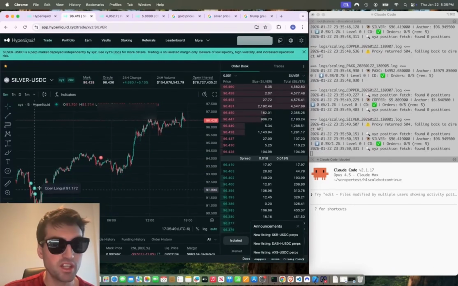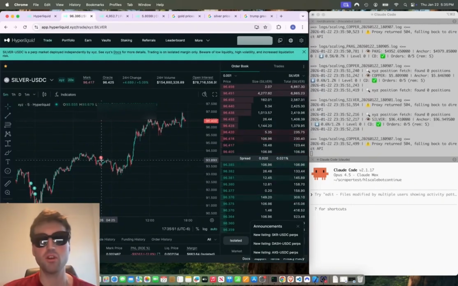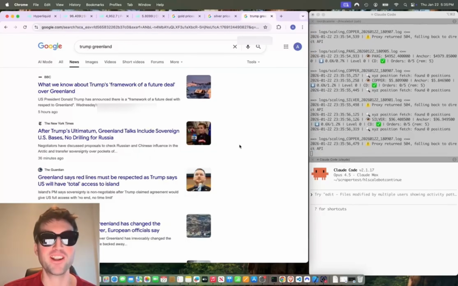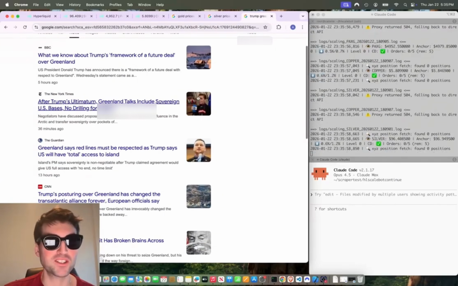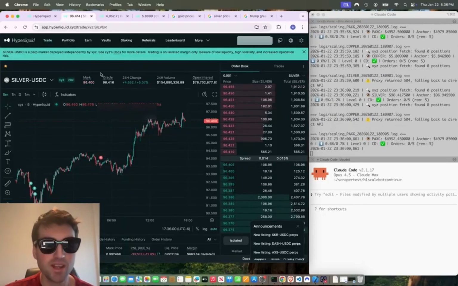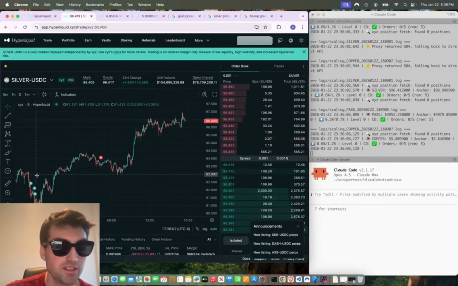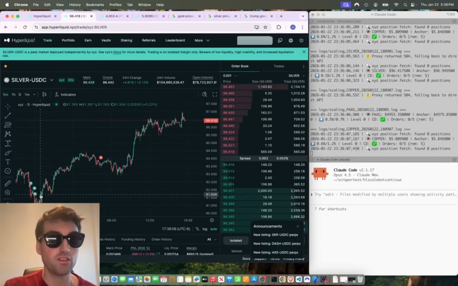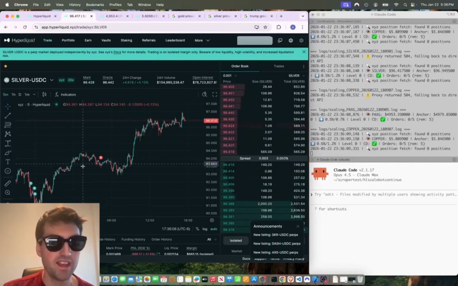So you can see here, I bought the dip on silver and then sold the pump on silver. So commodities are super volatile right now. Trump is doing a bunch of stuff with Greenland and is causing a lot of people to buy and sell random things. Sometimes crypto pumps, sometimes commodities pump. But it actually caused commodities to dump yesterday because he came out as more dovish. And so commodities actually had a little dip, which is where my bot started to buy, and then it sold